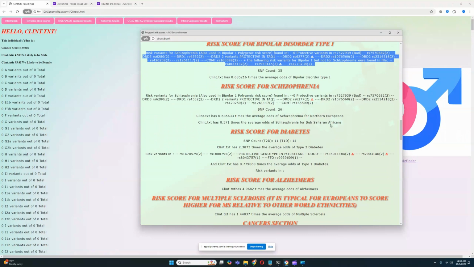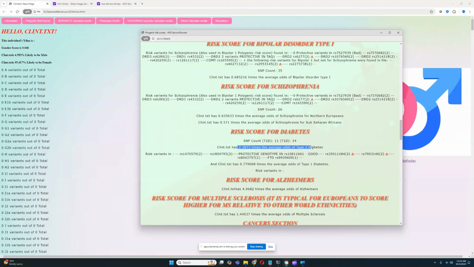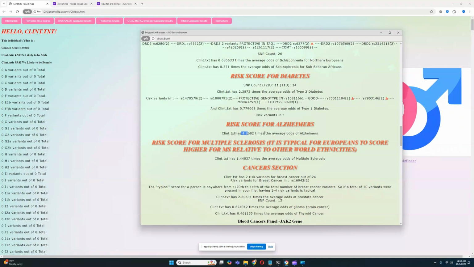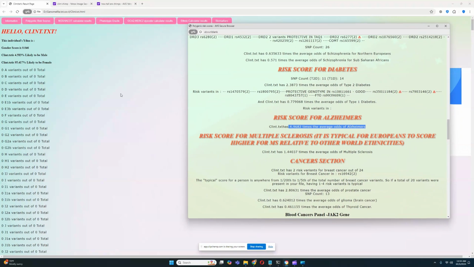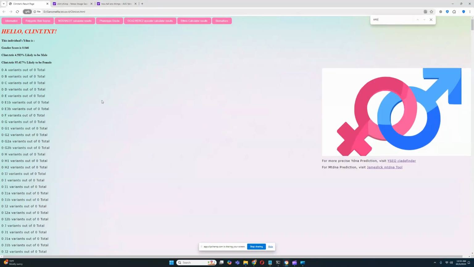Now, Clint Chimp has got higher odds of type 2 diabetes. Very interesting. And low odds of type 1 diabetes, right? He's got very high odds of Alzheimer's, and I think that's because he has risk variants for Alzheimer's in APOE. I do remember that chimps and gorillas as well have risk variants in APOE. It might be something that is common to all non-humans, but I'm not sure. Let's look it up actually. Let's look up APOE.